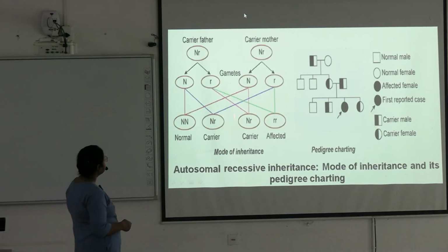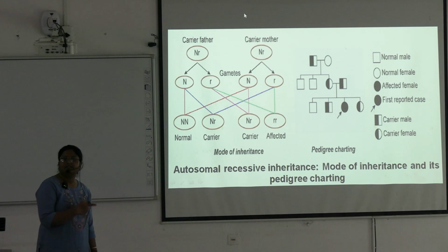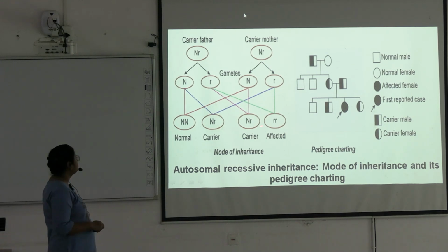Next, see here, carrier father, carrier mother, okay, they don't have the symptoms. They are forming the gametes, after cross matching, these are developing. So 2 capital N, that means it does not have the disease, normal offspring. These 2 are the carriers like mother and father and this is the affected child. So 1/4 or 25% children will be affected here in case of autosomal recessive inheritance.